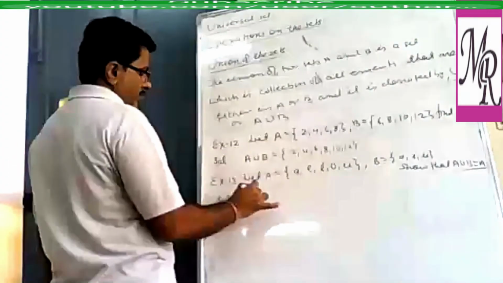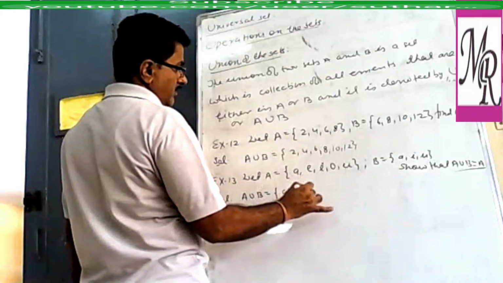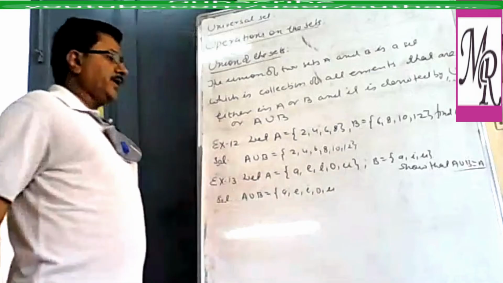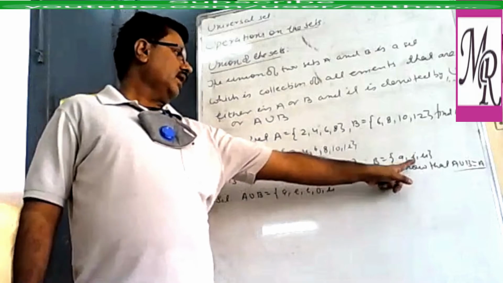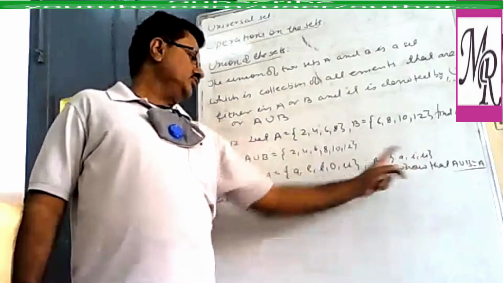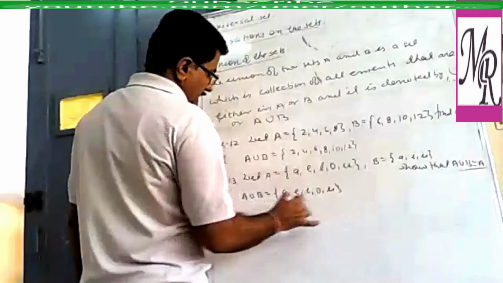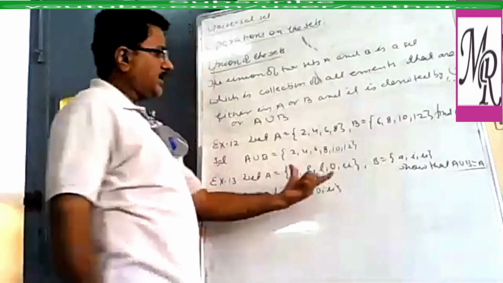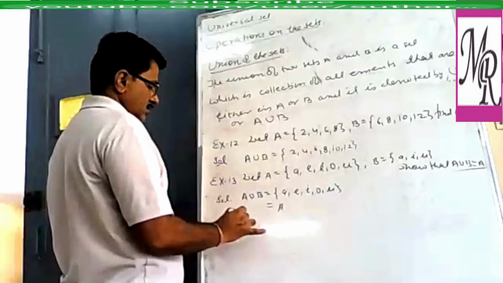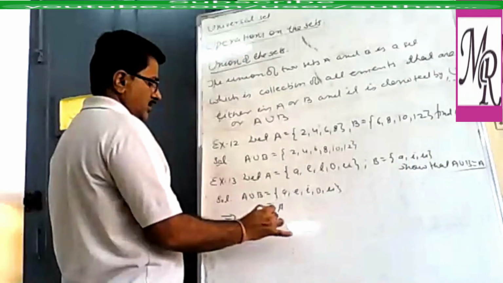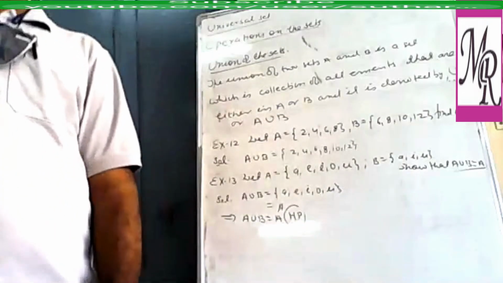So all elements of A first, that is A, E, I, O, U. Now we take the elements of B. A, that is already in A, so we take I, that is already taken. U, that is also written. These elements are same as the elements of set A. So A union B equal to A. Correct?